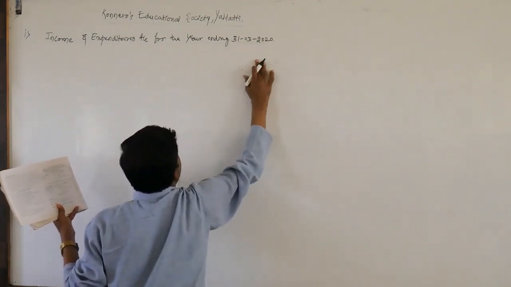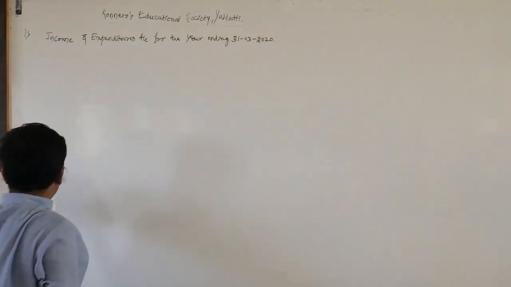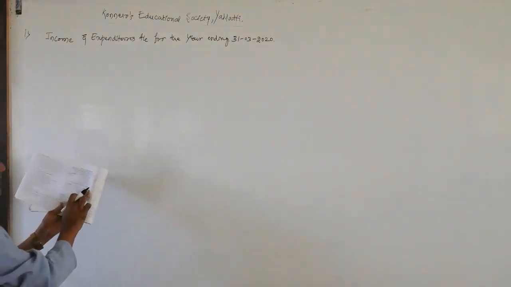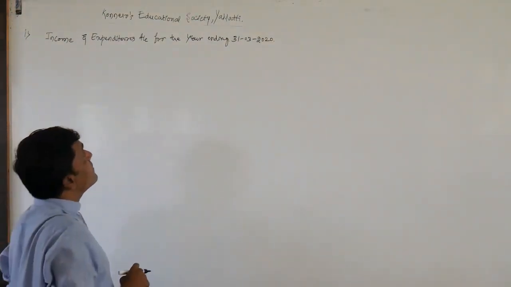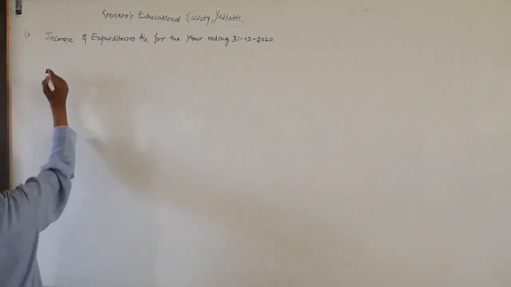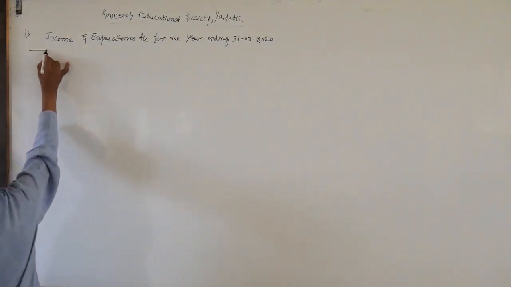This is the current year, which is also mentioned on the receipts and payments account, 31st March 2020. Dear students,